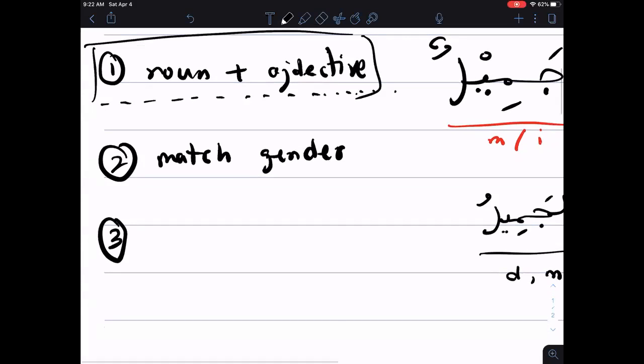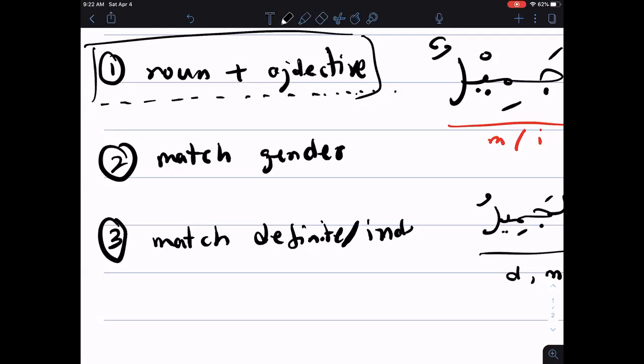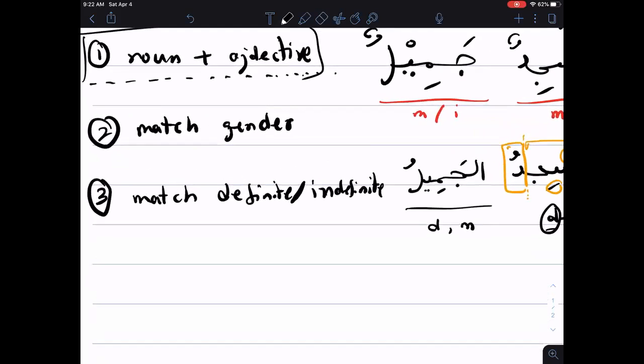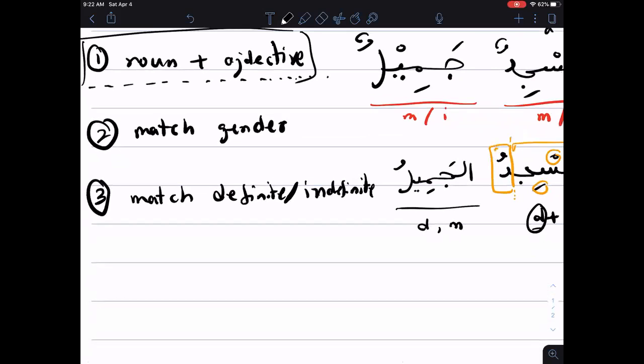So the first thing you have to match is gender. The second thing you have to match is what? Definite or indefinite. My handwriting is getting weirder. That's fine. Okay, so these are the two things we know we have to do.